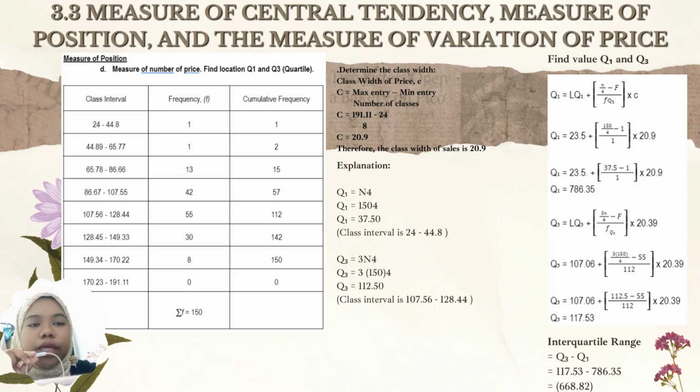For the formula, Q1 equals LQ1 plus N divided by 4 minus F, and then divided by FQ1 and then times with C. So the Q3 is 107.06 plus 112.5 minus 45, and then divided by 112, and then times with 20.39, and then we get the answer is 117.53. For the interquartile range, Q3 minus Q1. So 117.53 minus 786.35. So the answer is negative